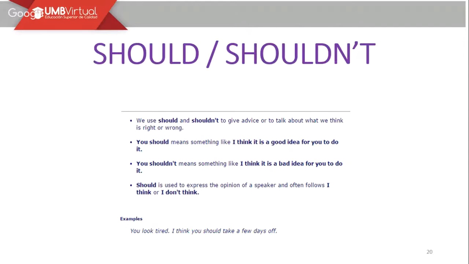Should and shouldn't. When we use should and shouldn't, it is to give a piece of advice or to talk about what we think is right or wrong. Cuando vamos a dar consejos, generalmente decimos, tú deberías hacer tal cosa, right? En este caso, si utilizamos el should, sería la forma positiva, es porque creemos que es una buena idea hacer cierta acción, a diferencia del shouldn't, with that you consider that it is a bad idea for you to do it.